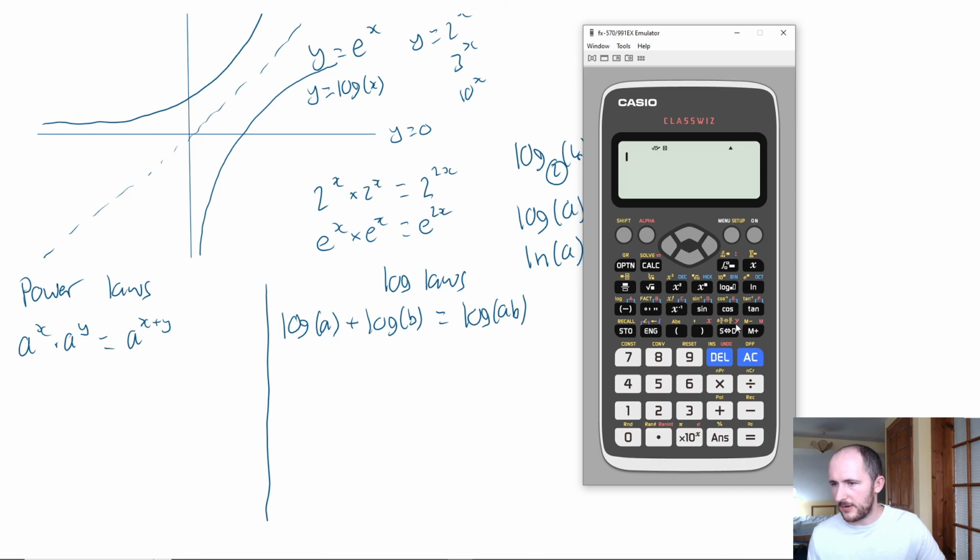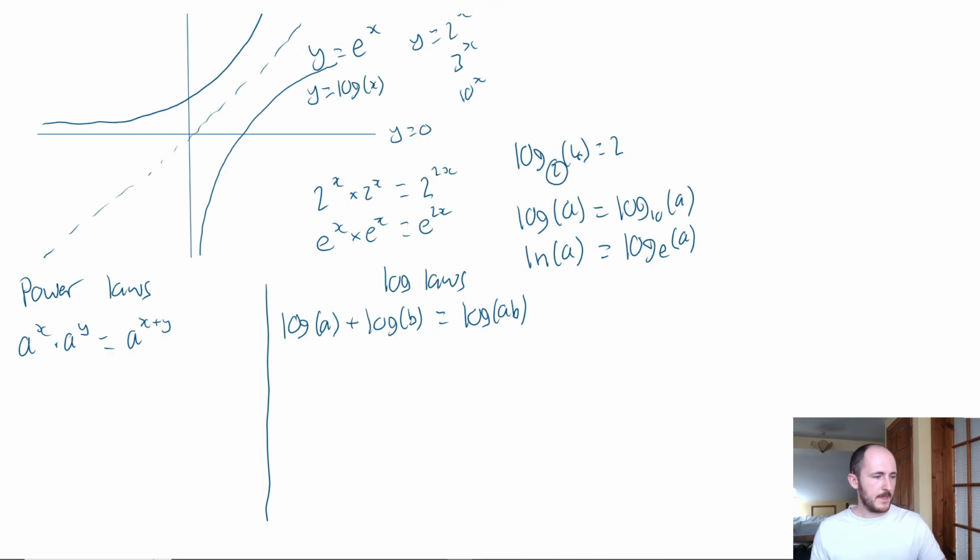So if you notice on your calculator, we have ln over here. And on some calculators, they do have a log base 10 button. So if you look, shift, log. If I do log 100, remember log base 10 of 100 should be 2, and log 100 is 2 as well. Cool. So for these rules, I'm not going to bother writing the base because it just applies to any base. It could be ln, it could be log base 2, whatever.